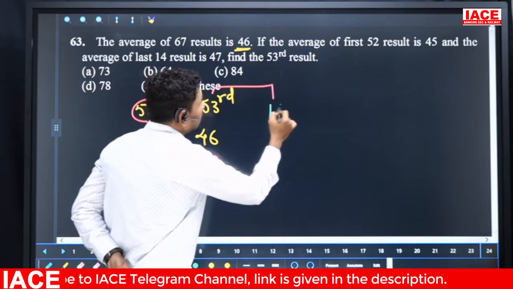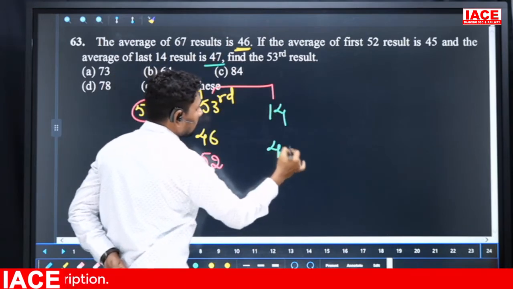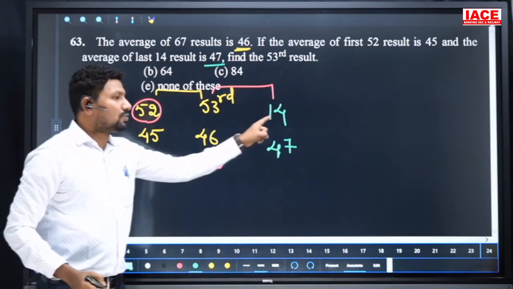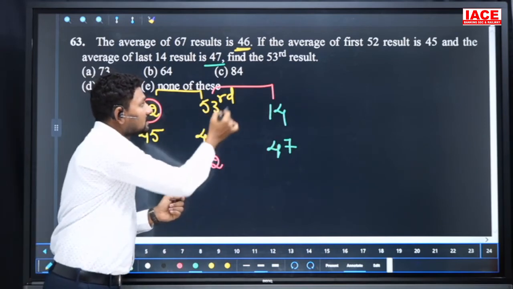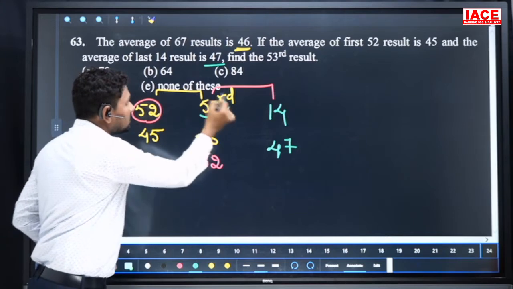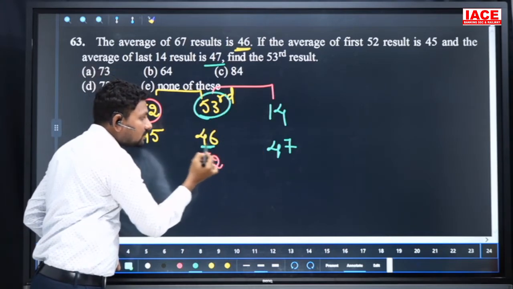The 14 members' average is 47. When this extra person enters this group of 14, the average changes to 46.